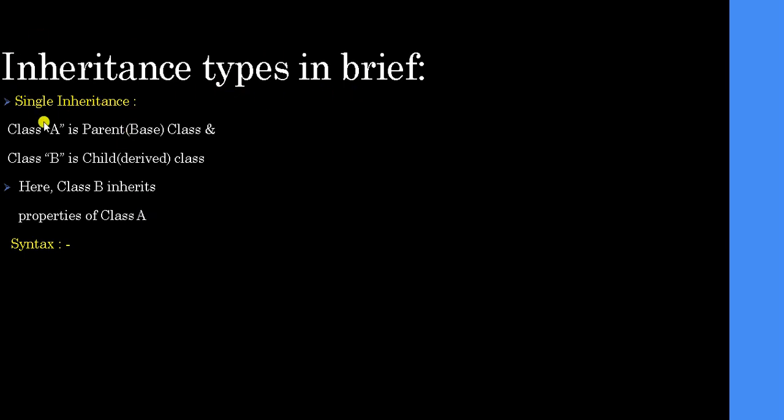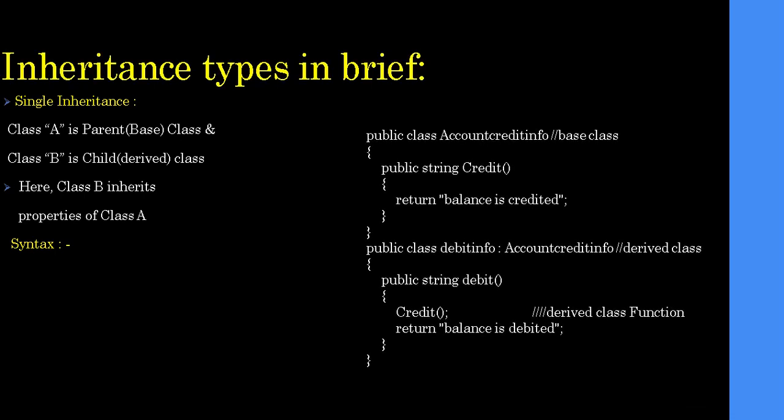Single inheritance. Like we have a class A, that is a parent class, the base class. B is a child class, known as the derived class also. Class B inherits properties of class A. Let's check using an example. Like here, public class, public is the specifier, so it is a public class and it can be inherited.